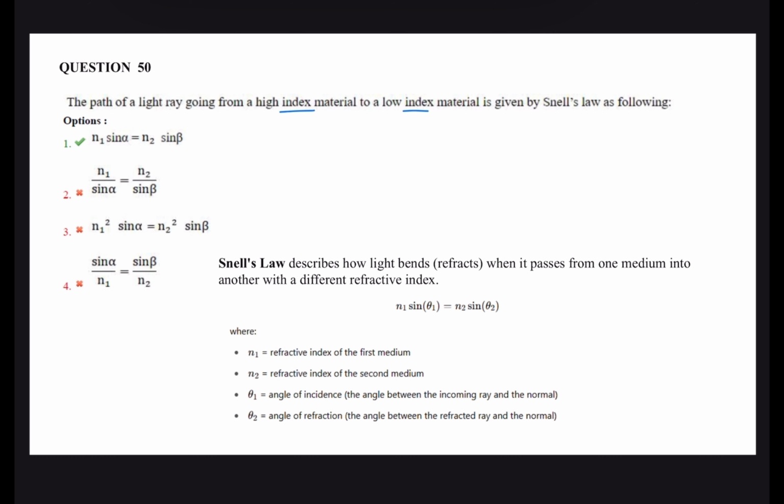That is n1 sin theta 1 equals n2 sin theta 2, where n1 and n2 are refractive indices, theta 1 is the angle of incidence, and theta 2 is the angle of refraction. Therefore n1 sin alpha is equal to n2 sin beta. This is Snell's law for light traveling in different media. The correct option is 1. This part 1 ends.